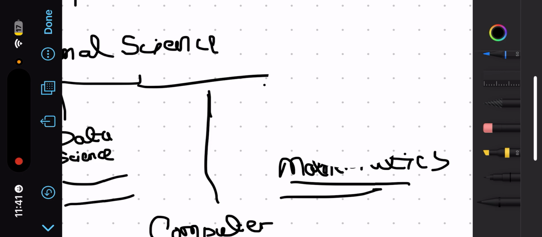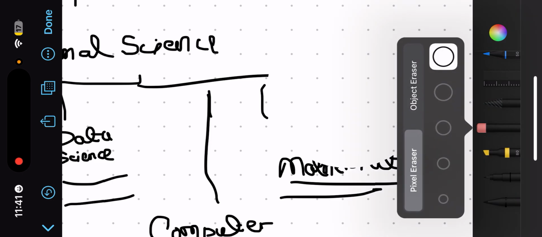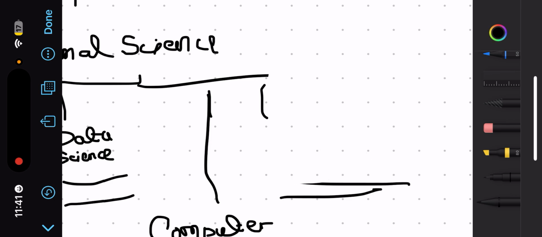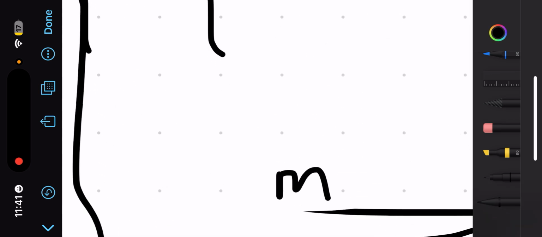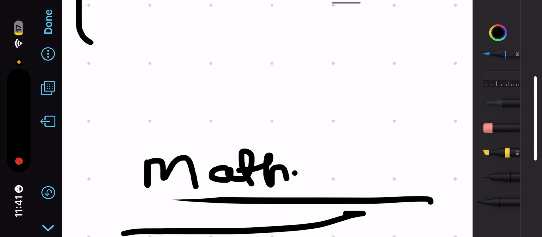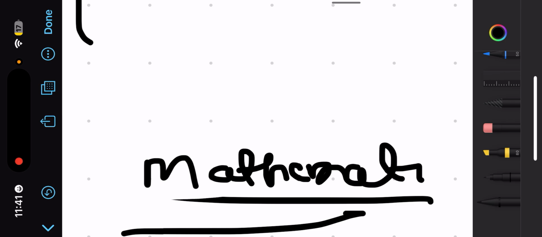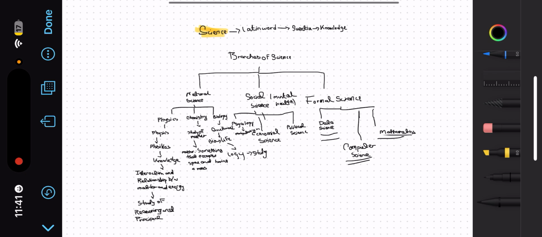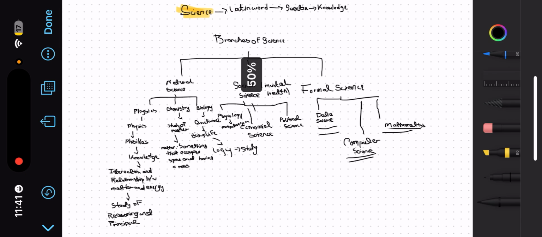Don't think that this was the end of branches of science, but for your level these branches are enough. Okay, and these are the most mandatory ones that come in a paper, or if someone asks you, you can tell that these are the branches of science.